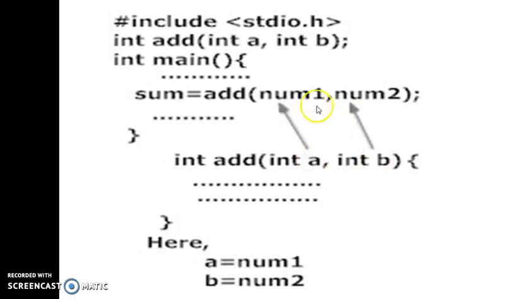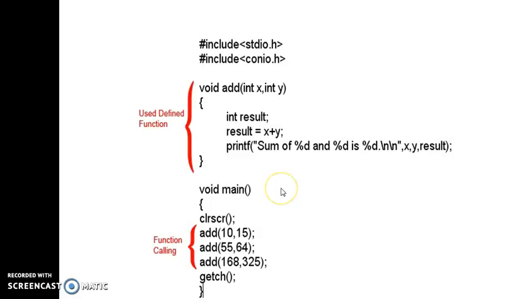The values we pass from num1 will be stored in a and num2 in b, and the calculation will be done here.